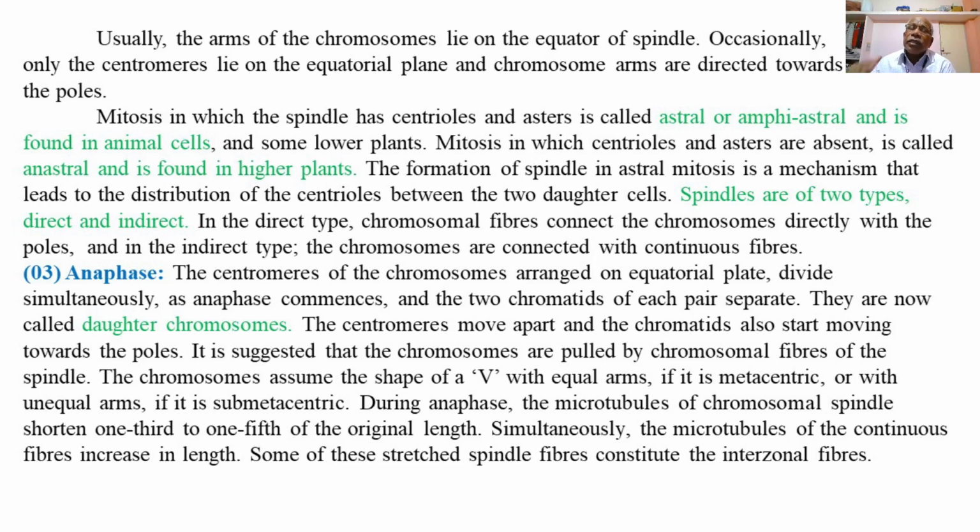And simultaneously the microtubules of the continuous fibers increase in length. Some of these stretched spindle fibers constitute the interzonal fiber. So this is how the spindle fibers perform their role in the separation or the movement of the chromosomes from the equatorial plane to the opposite poles of the cells during the anaphase.